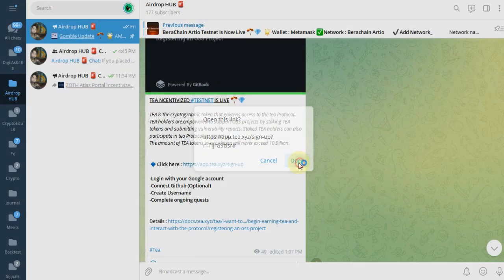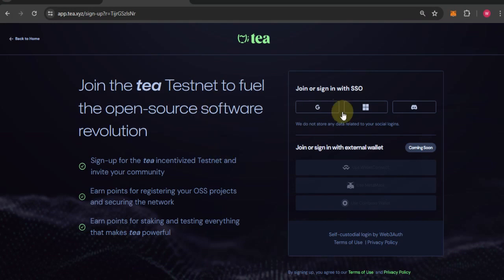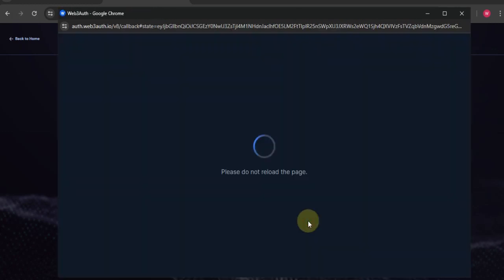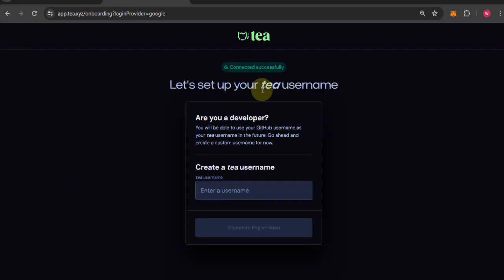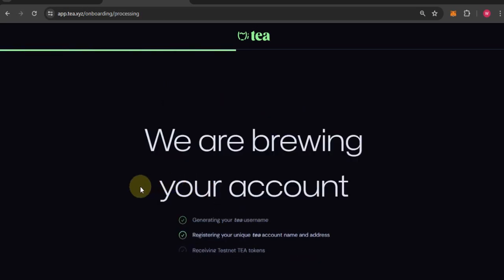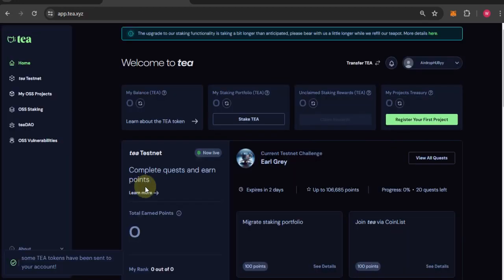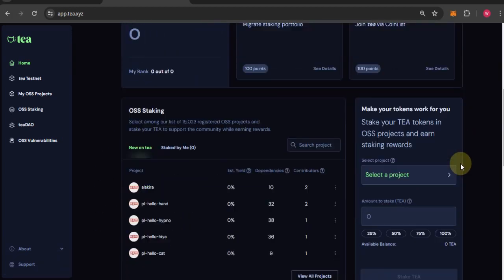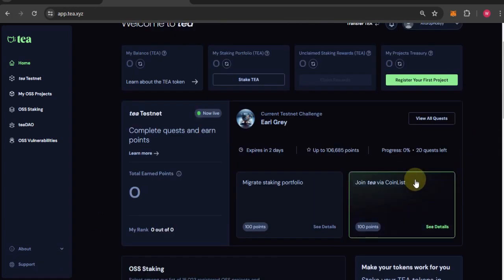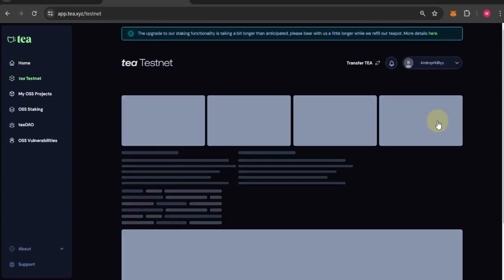Click on the T testnet link. Then you have 3 options for registration. My recommendation is to use Google. Enter a unique username for your T testnet account. Okay, this is your account dashboard. Then click on View All Quests.